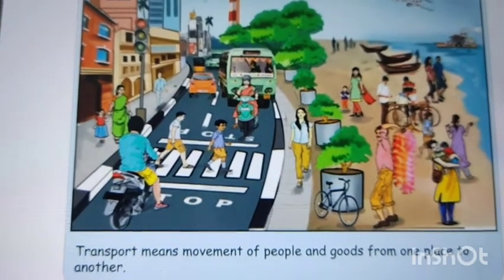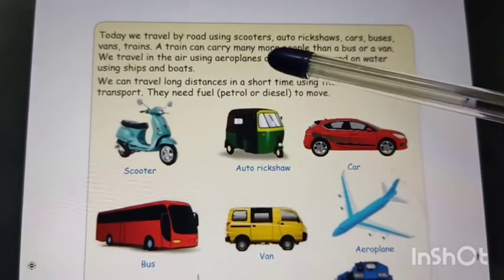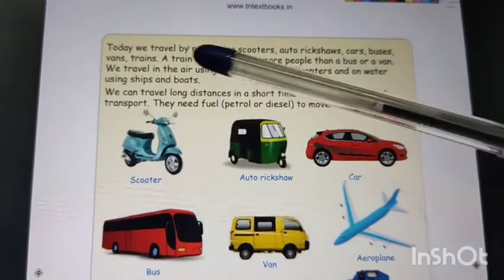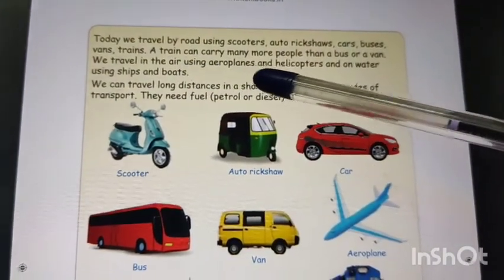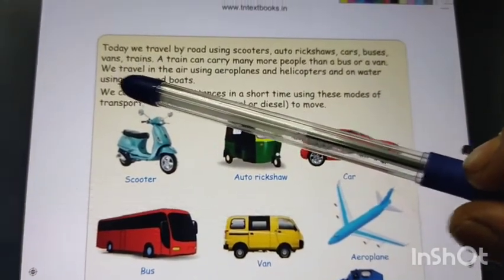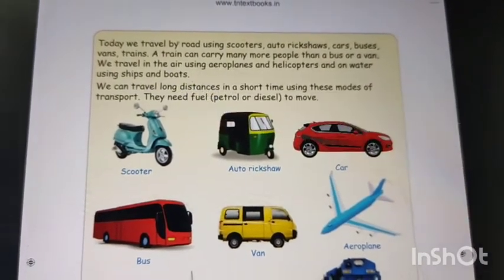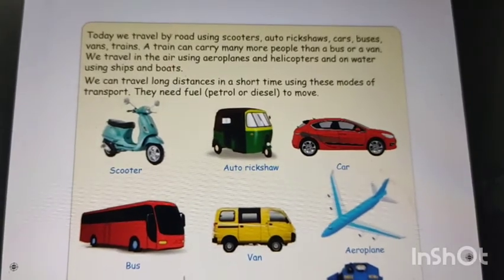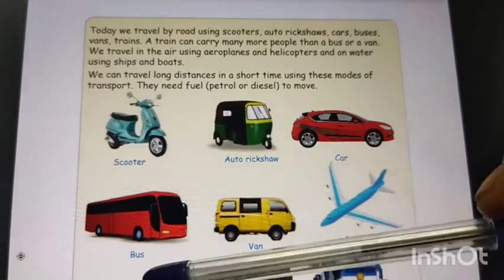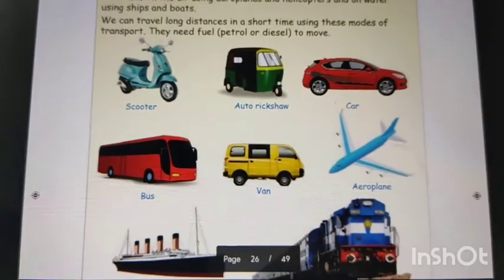It is called transport. Today we travel by road using scooters, auto rickshaws, cars, buses, vans and trains. A train can carry many more people than a bus or a van. We travel in the air using aeroplanes and helicopters, and on water using ships and boats. What are all the vehicles you can see in your daily life? Scooter, auto rickshaw, cars, buses, vans, aeroplanes, trains, ship or boat.